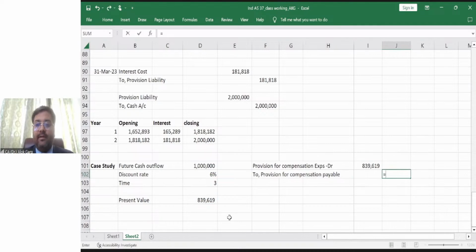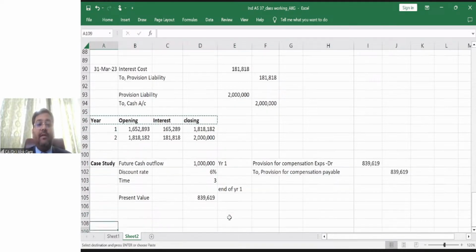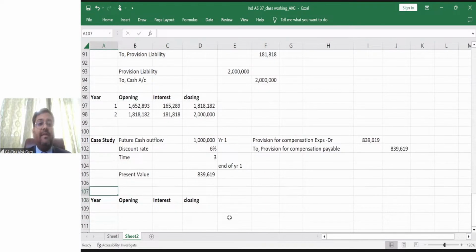89619. What will happen at the end of year? So this is year 1. Now at the end of year 1, what is the accounting entry at the end of year one? So now this provision is going to be unwinded. This discount is going to be unwinded.